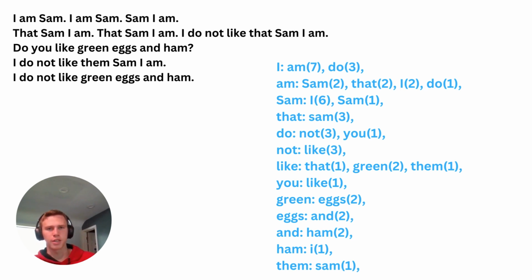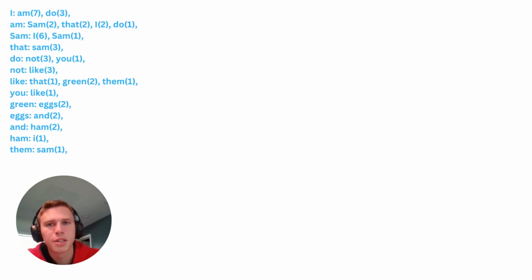And we can see, for example, the word you is only followed by one word throughout the entire poem, and that is the word like, and it's only followed by like once. And now with this information, we can generate more text or continue the poem. So what we're going to do is we're going to start with any word. It really doesn't matter what word we start with, but I'm just going to choose the word I.